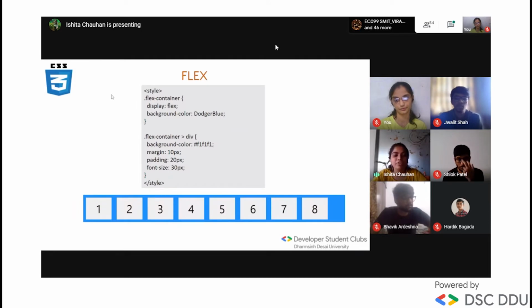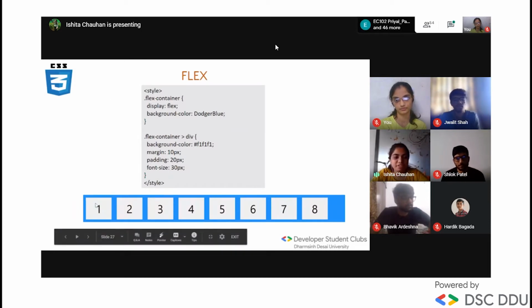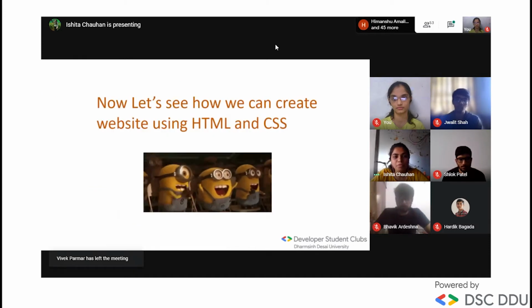Okay, now let's talk about flex. You might have seen this kind of nav buttons in websites. You can build this using flex. Here the margin is 10 pixels, meaning the blue part here is your margin. The font size is 30 pixels, and the padding of the box is 20 pixels. We are going to use this flex in our live code. So Bhavik will give you a brief intro to it there.